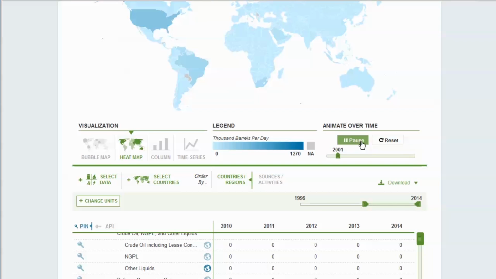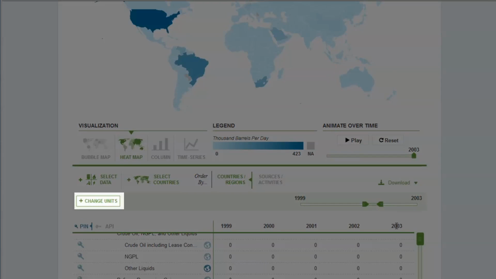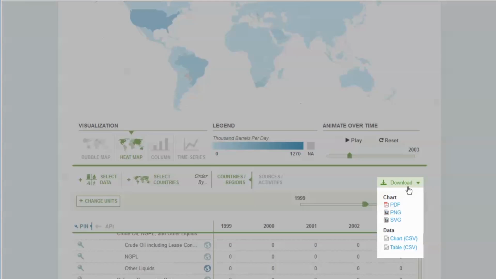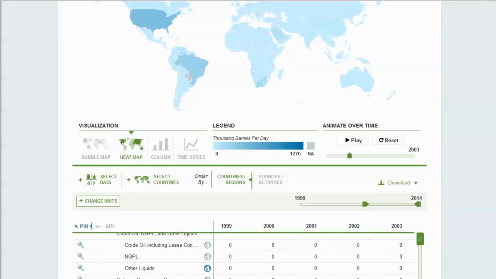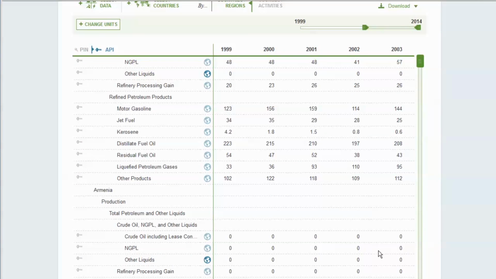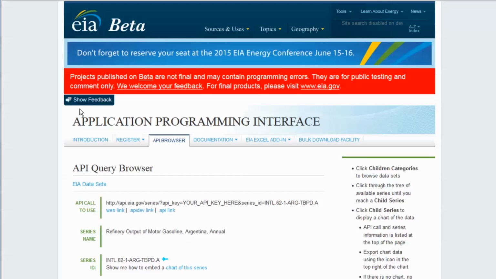And just because we haven't offered it before, you can, at any time, change the units you're looking at on the fly by this button here. Just keep in mind, we may not have the series you're looking for in the unit you select. As with our other tools, any chart or data grid you're looking at can be downloaded in a variety of formats. For do-it-yourself advanced analysis, be sure to hit up our API. You can see any series just by clicking the API button and clicking this little key.